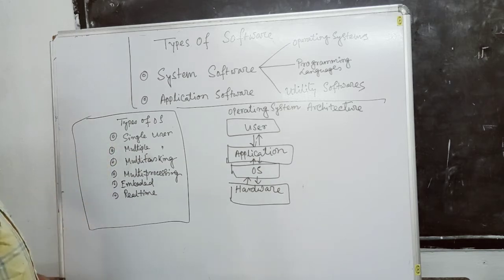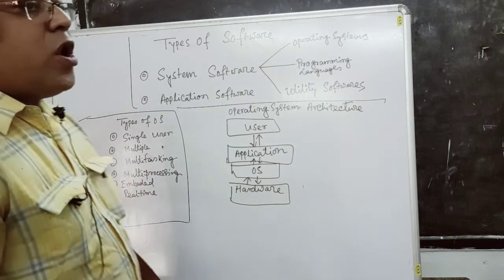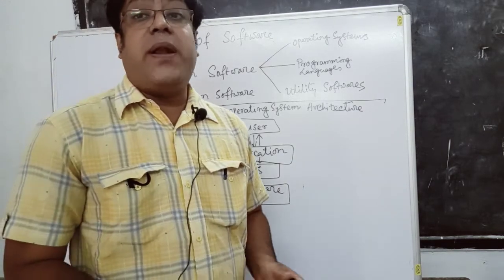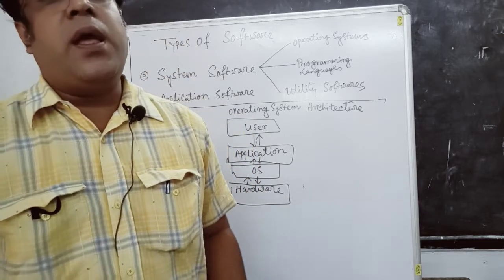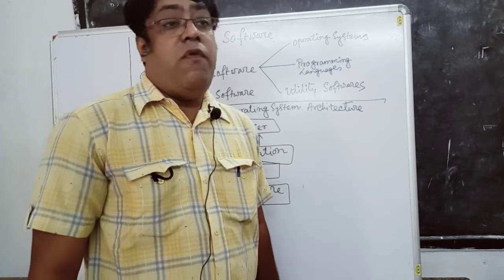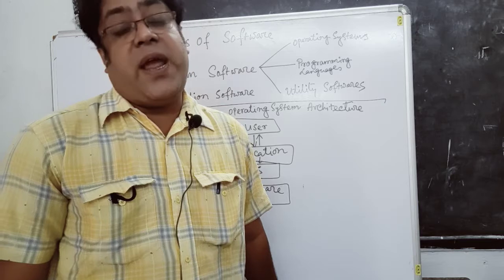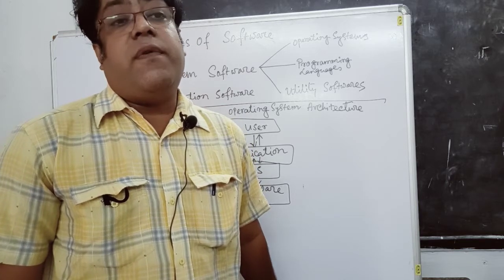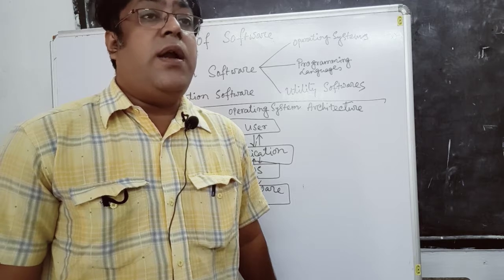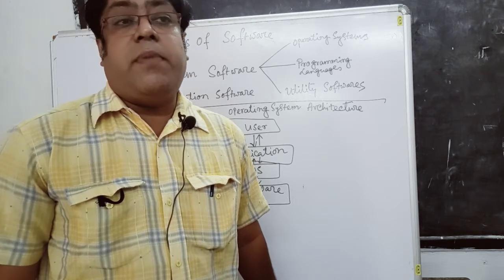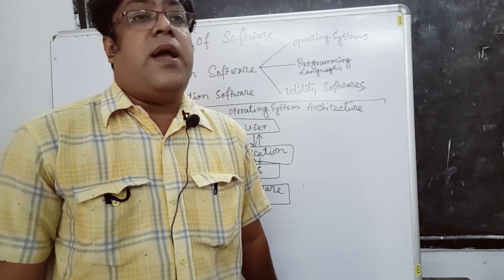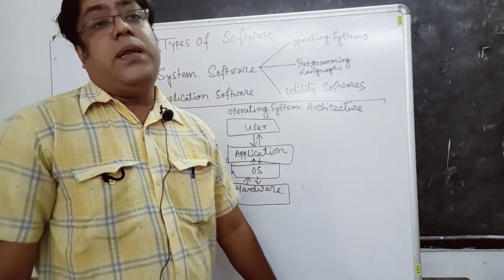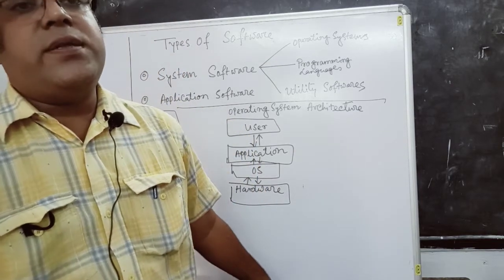Then the next one is the multiple user operating system. These types of operating systems are actually used for computer networks, where multiple PCs are attached together and simultaneously we are using the different PCs, and the multiple PCs are controlled by the multi-user operating system.